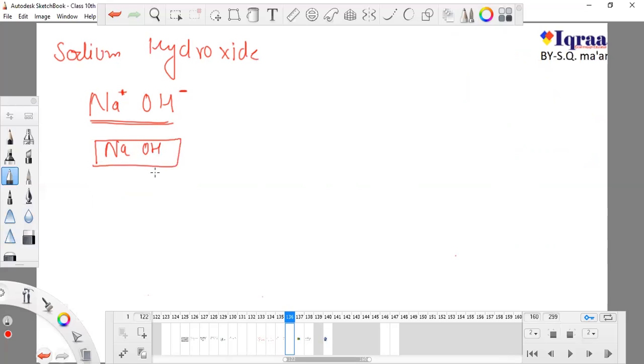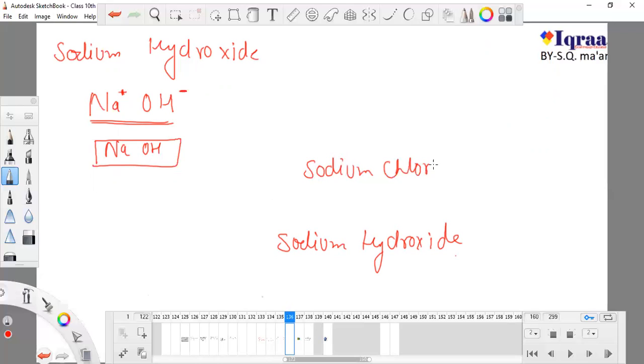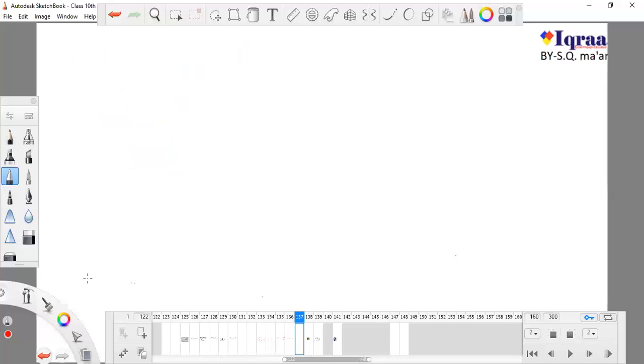Now the question is how we can obtain sodium hydroxide from sodium chloride. We are going to prepare sodium hydroxide from sodium chloride, or NaCl. So how will NaCl produce NaOH? Now we are going to do an experiment. It is a very important experiment, provided in our NCERT book.